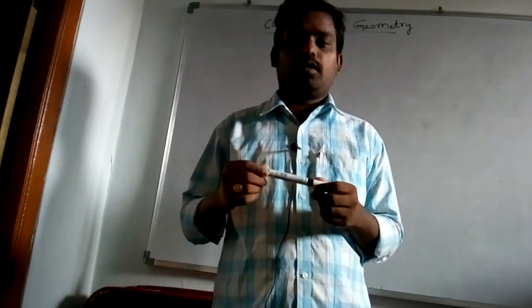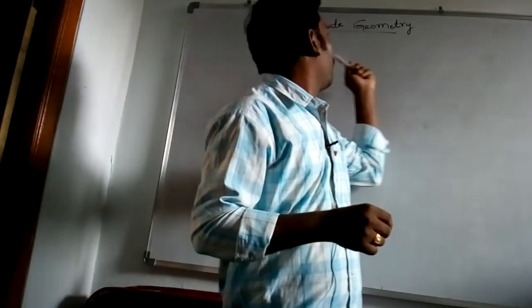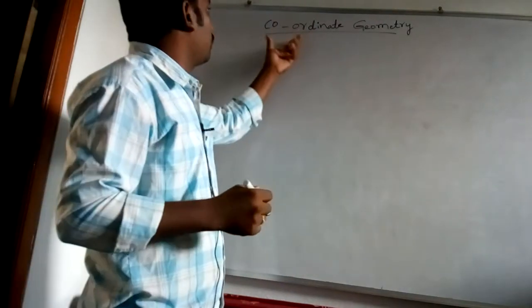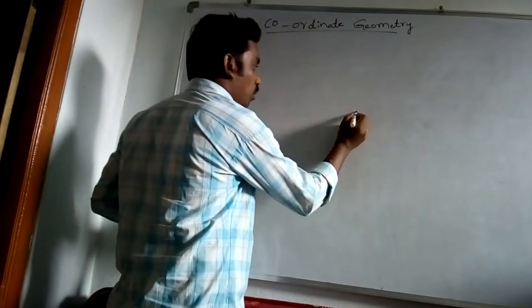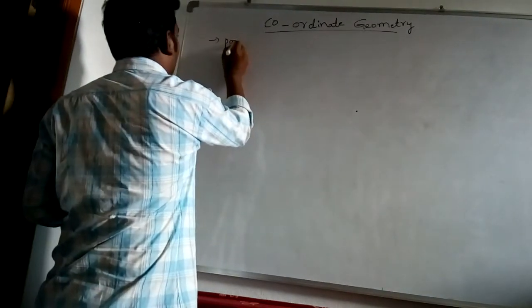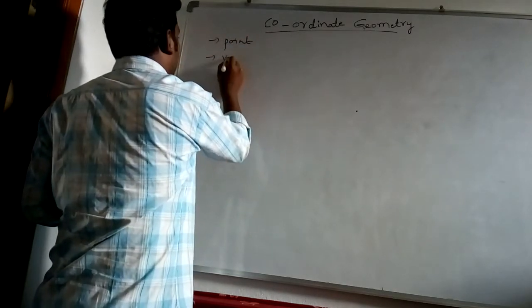This is Ramesh sir. Today we are going to discuss coordinate geometry. Here in this coordinate geometry, what is a coordinate? Coordinate means it is a point. Another name is point. Coordinate's other name is also point, and we can call it a vertex.